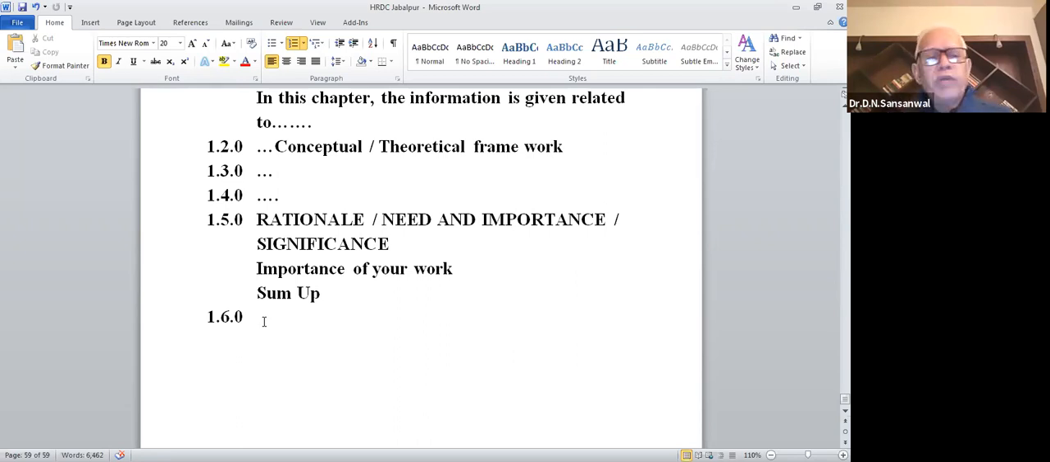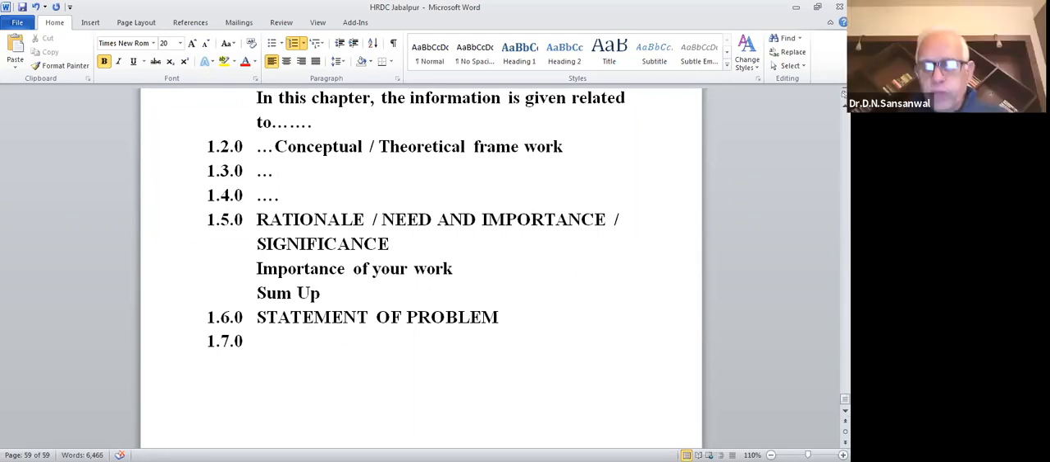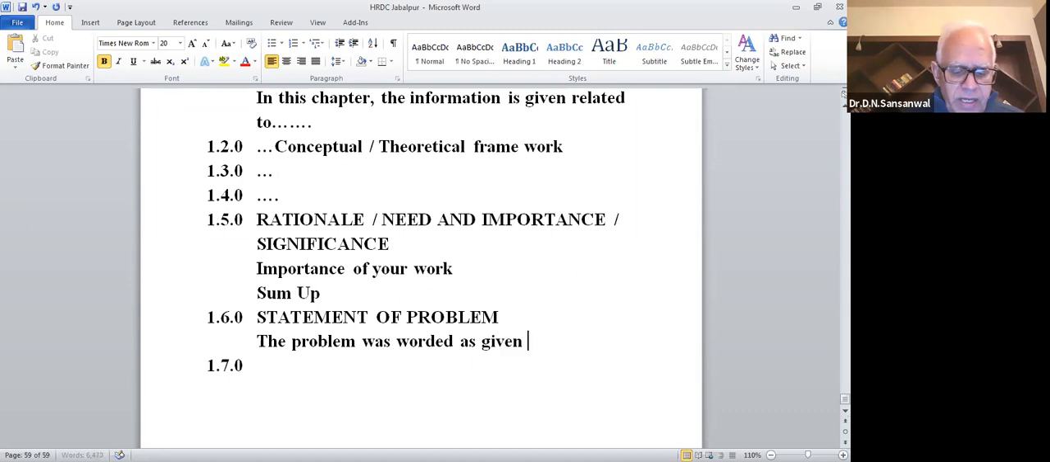Okay, once you have done this and summed up the rationale, then next immediately is the statement of problem. Now, in the research proposal, I told you that you will write, the problem will be worded as given below. Now here you write, the problem was worded as given.